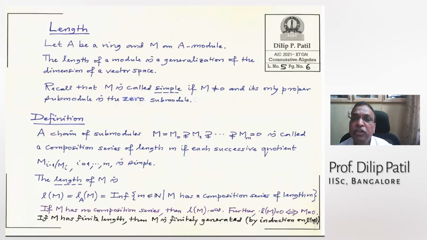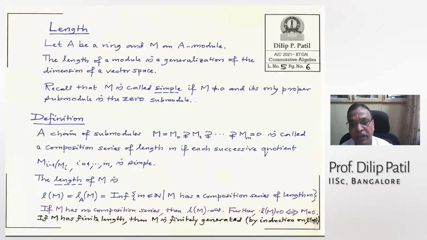And it's very easy to see that, for example, if you take a ring and a maximal ideal, then A by M is a simple module, simple as a module. And conversely, any simple module will be isomorphic to A by M for some maximal ideal. That is very easy to see.